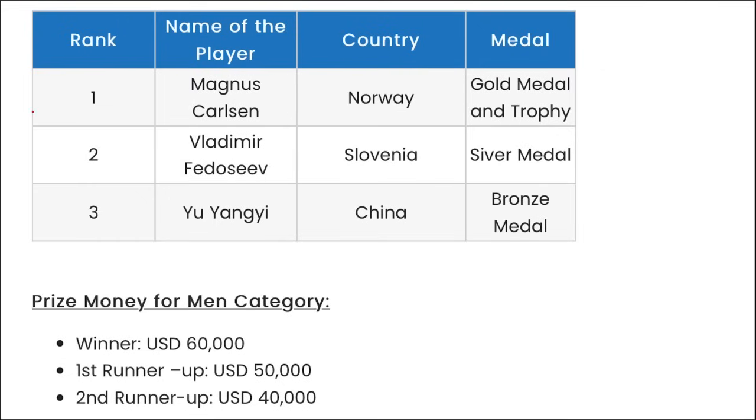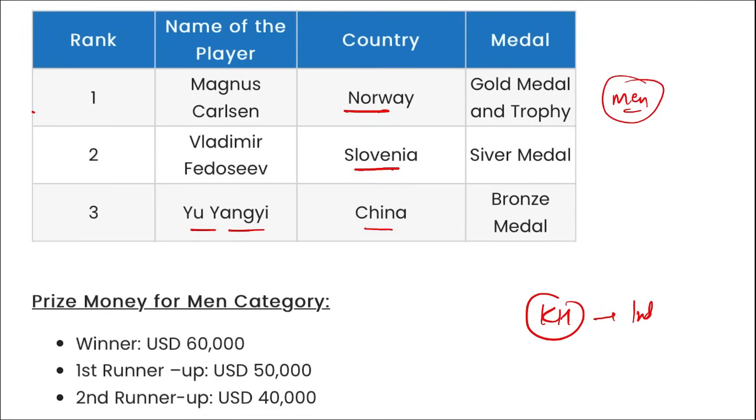Here you can see Magnus Carlsen of Norway secured the top position, Vladimir Fedoseev of Slovenia silver, and Yu Yangyi of China bronze medal. This is for the men's category. And if we talk about the women's category, Koneru Humpy of India has won the silver medal.